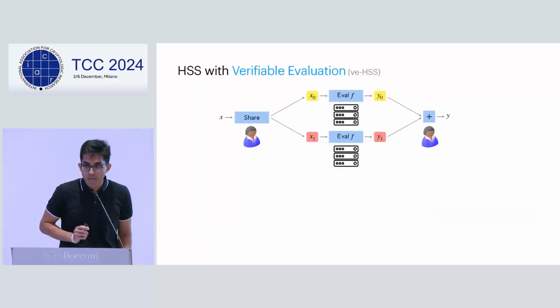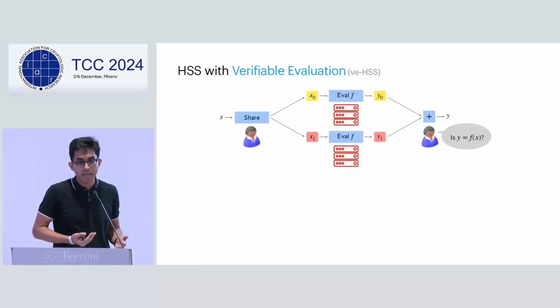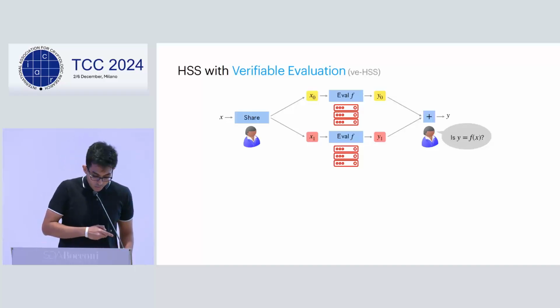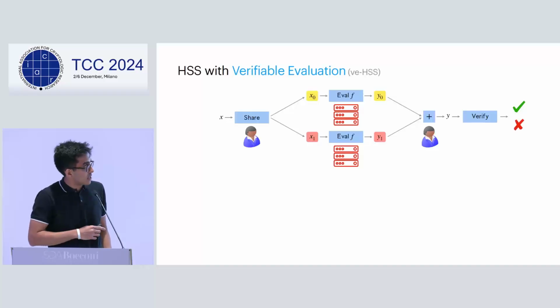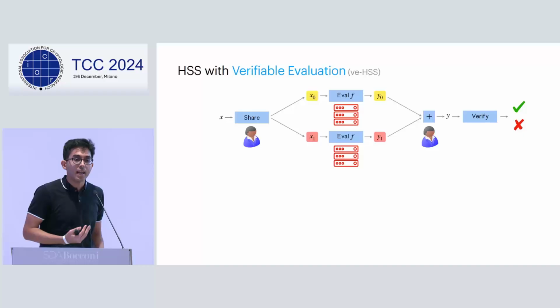In this work, we consider HSS schemes in the malicious server setting. And in general, when the servers are malicious, the HSS scheme does not provide any guarantee on the correctness of the output. So what we propose is homomorphic secret sharing with verifiable evaluation, which provides a way for the client to verify the output of the computation.